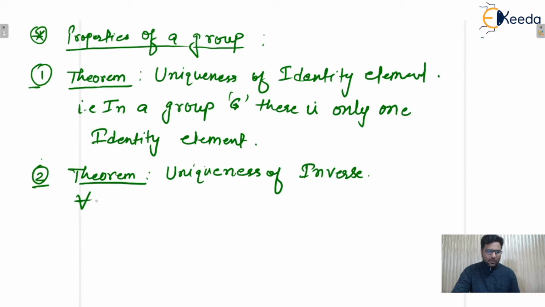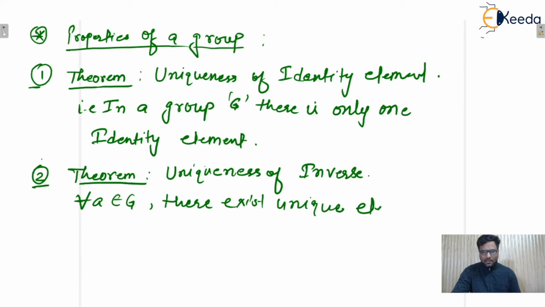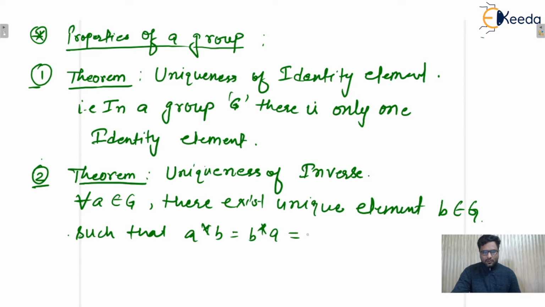That means for every element A belonging to group G, there exists a unique element, let's say B, belonging to the same group G, such that A star B must be equal to B star A, that is equal to E, where E is known as the identity element. Here inverse is unique for every element of the group, whereas the identity element is unique for the entire group, isn't it?